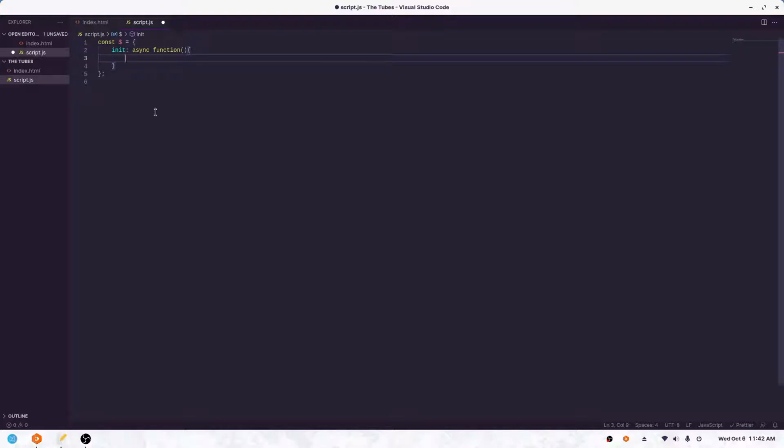And then inside here, we'll just console log, what should we call this? HD roulette. I don't even know if that's how you spell roulette. Init. And then we'll just call the function. So we'll go $.init so that we're actually calling this init function. So now I'm going to open this up.